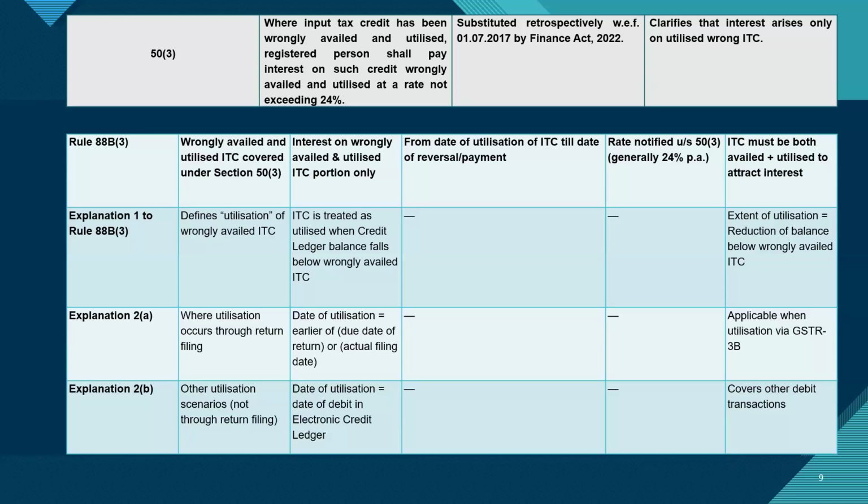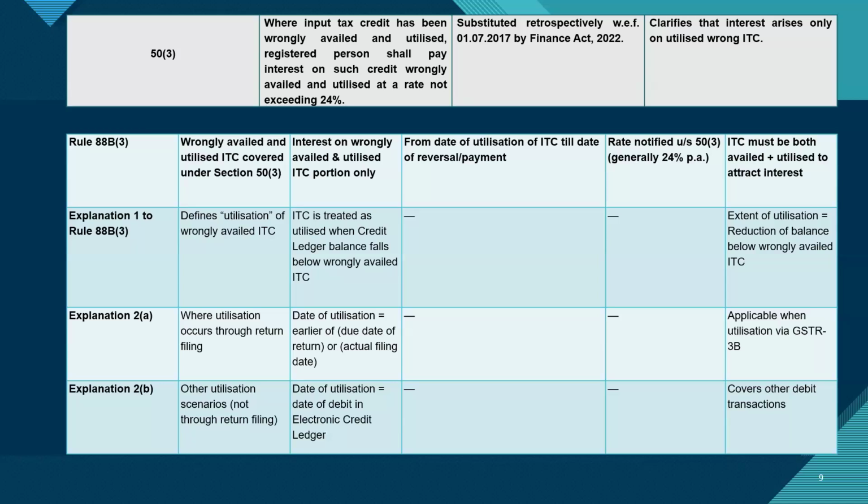And if we see 86B and 49(12), these are coming in the chapter of payment of taxes. So it is not restricting. It is not a case of non-payment of tax. It is a case of restrictive utilization of ITC, and that's why 86B has found its enabling provision in 49(12), not in the output tax provisions.